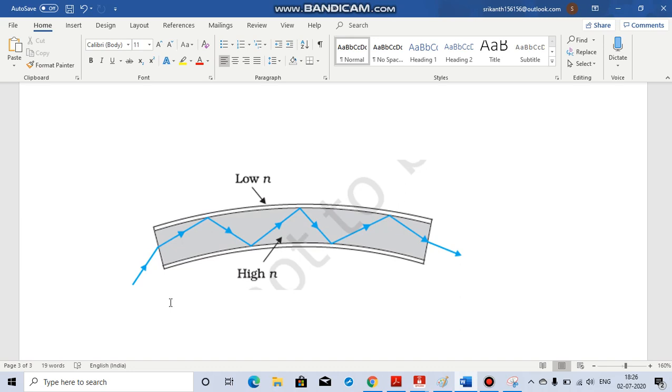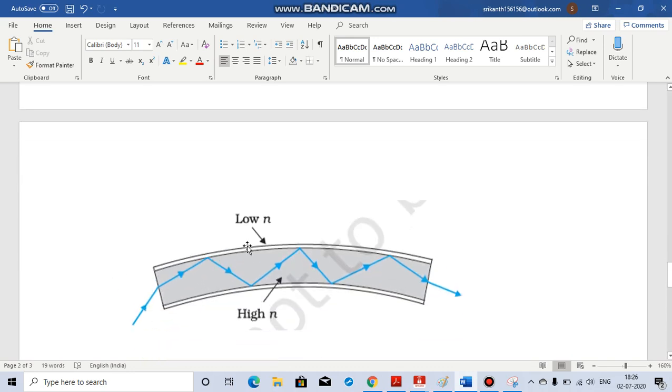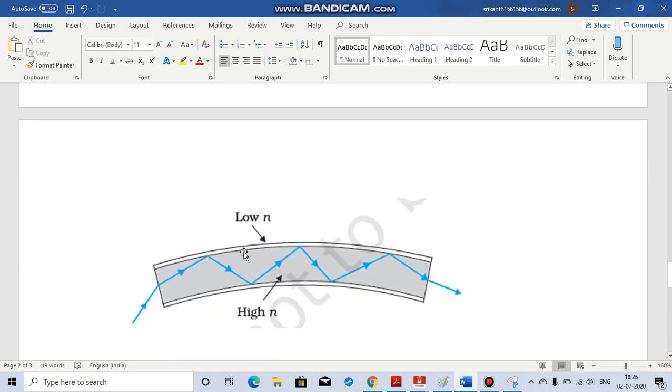You need high resolution and the intensity of light has to be high. So the concept of total internal reflection is applied here. You can see that there is one reflection here, then again there is a total reflection here. The light is not escaping out of the optical tube.